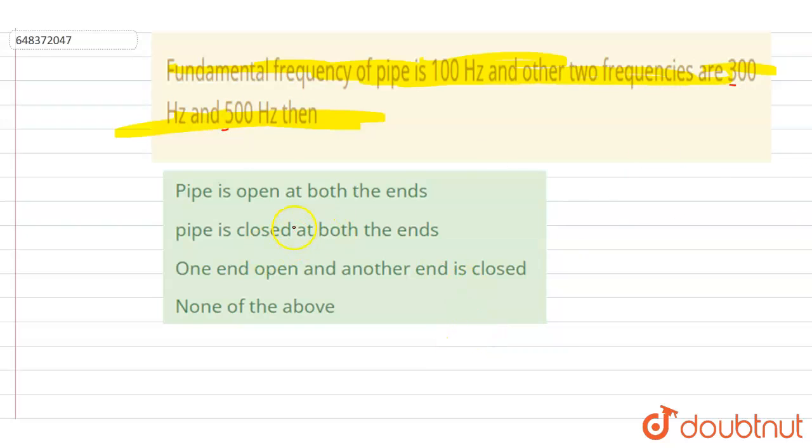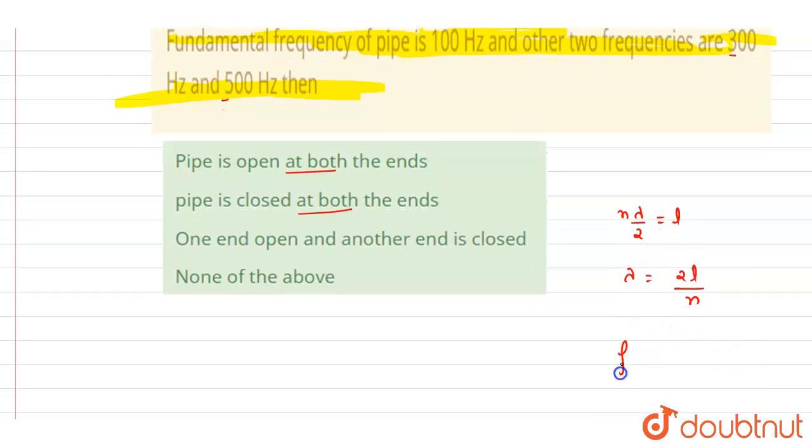So if you see, when both ends are open or both are closed, then what will happen? A multiple of lambda by 2 will form. Let's suppose n multiples of lambda by 2 will form. So you will get lambda equals 2l by n. So from here you will get the frequency equals nv by 2l. So it is this.